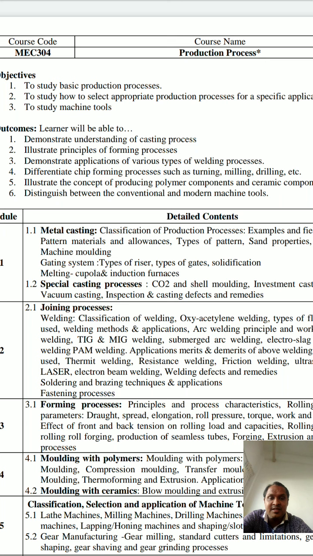Additive manufacturing is nothing but where you add material to build a part or to build a product. So for example, the rapid prototyping process is also there. So what is this rapid prototyping process? Here it is an additive manufacturing process.